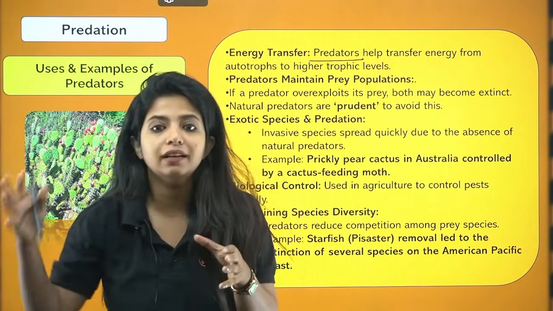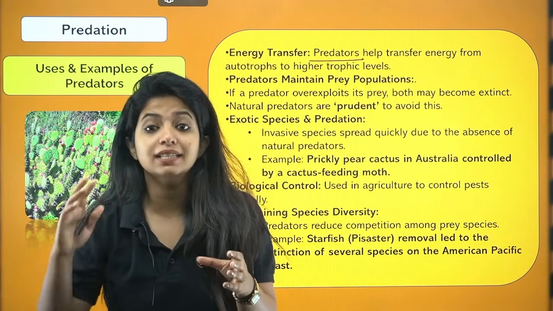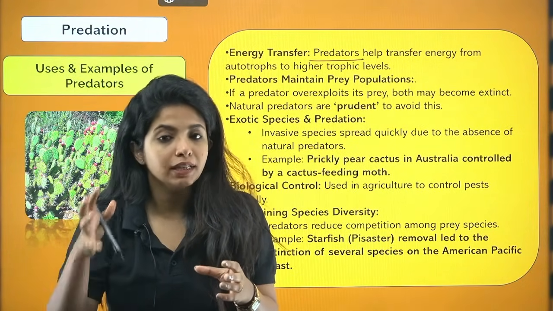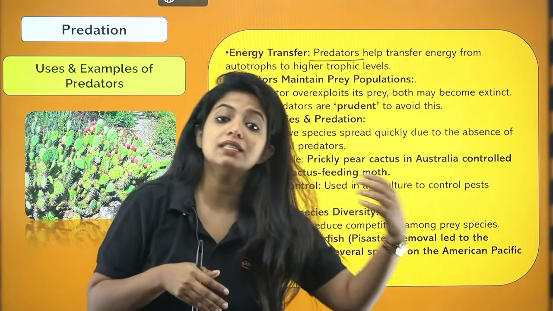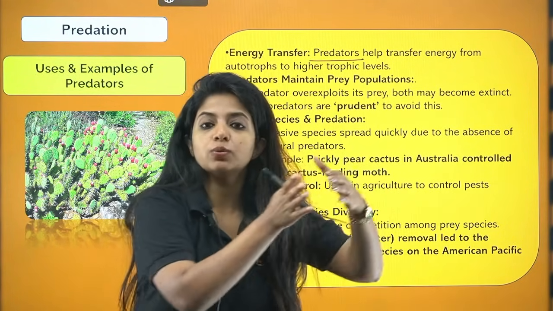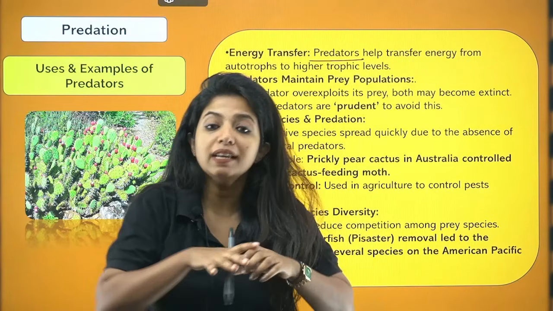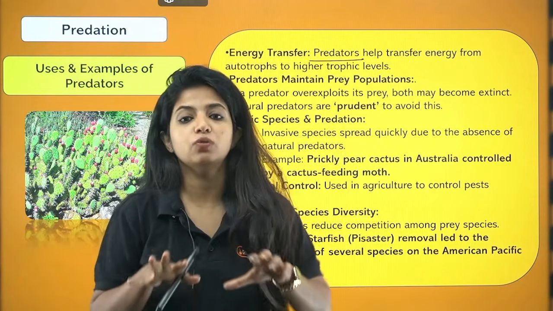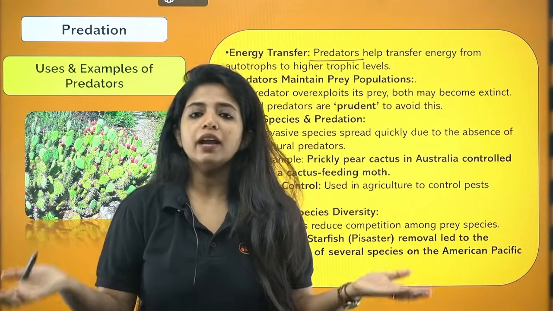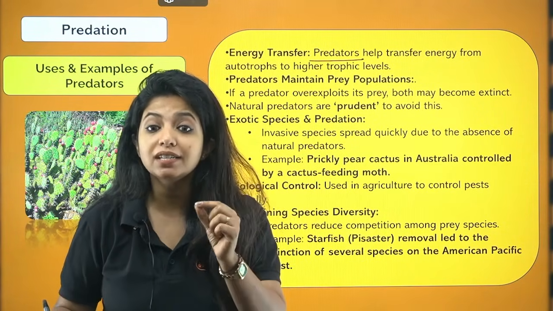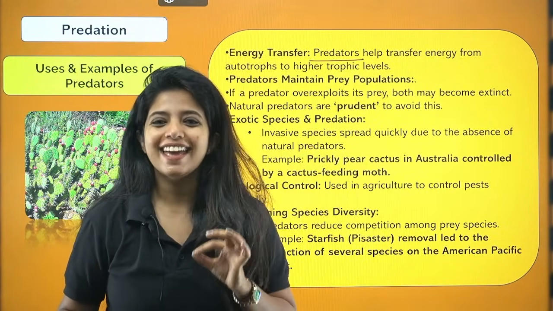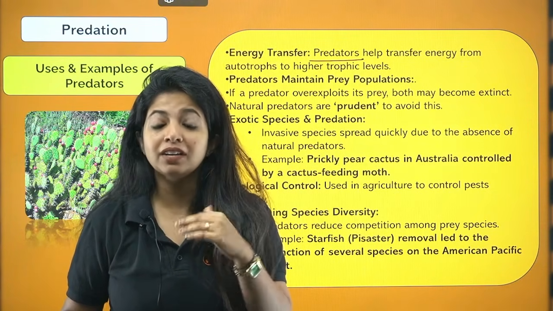A deer eats the grass. So whatever energy is stored in the grass is going to be transferred into what? The deer. Now whatever organism eats the deer is going to transfer the energy to itself. You get it? So we need a channel for energy transfer, otherwise the energy will stay in one particular trophic level, and obviously that is not going to maintain the ecosystem. So we say predators are conduits in the transfer of energy.